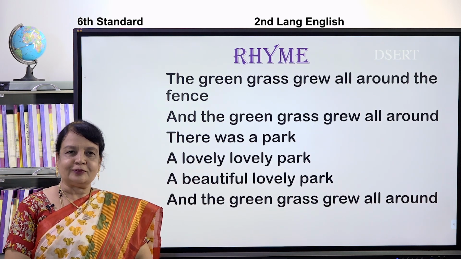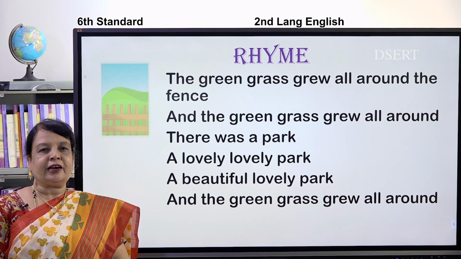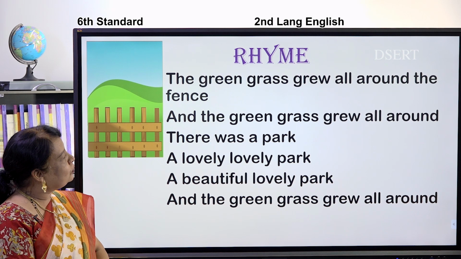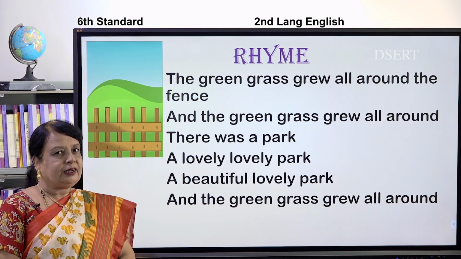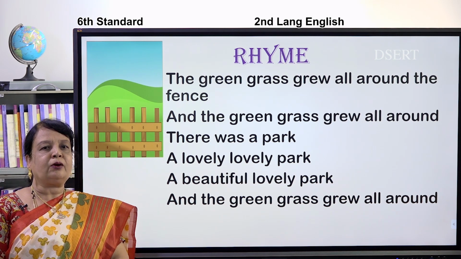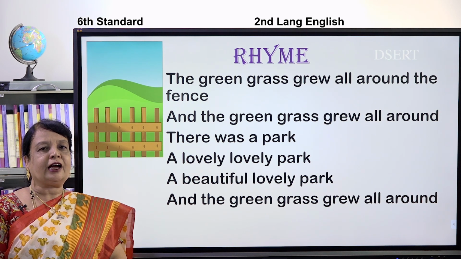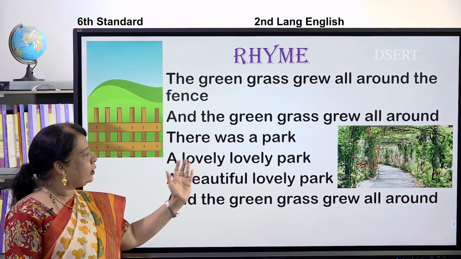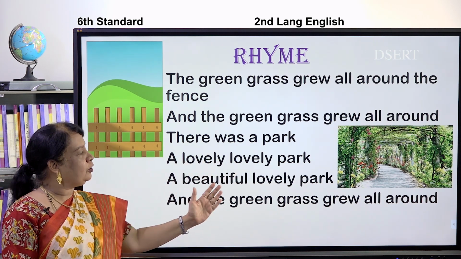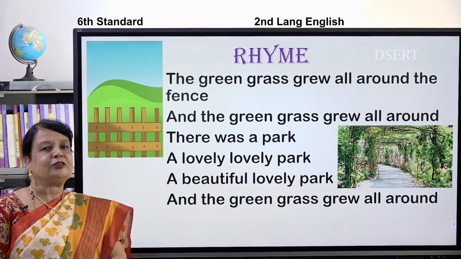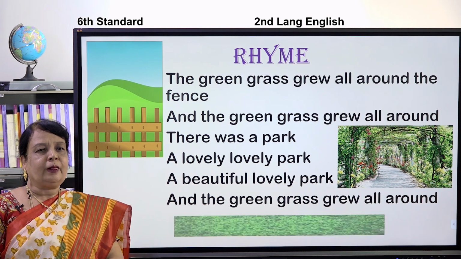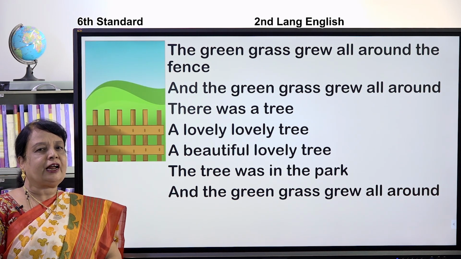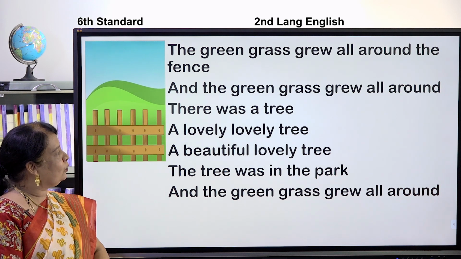Shall we start? Okay. The green grass grew all around the fence and the green grass grew all around. There was a park, a lovely, lovely park, a beautiful, lovely park, and the green grass grew all around.